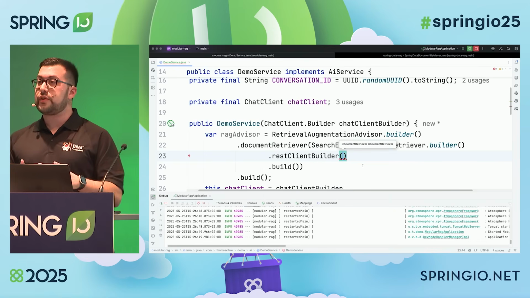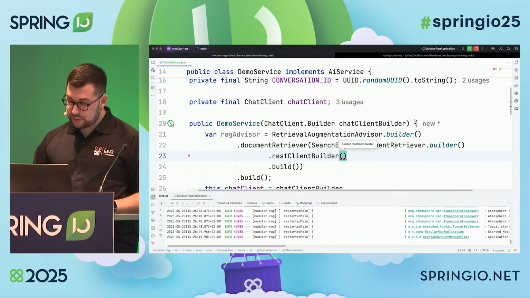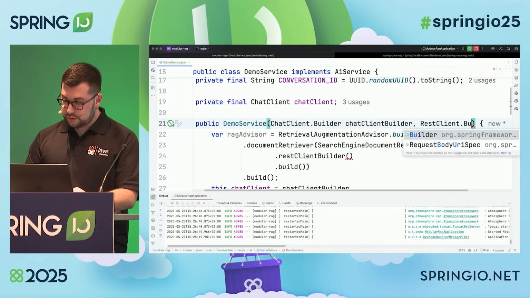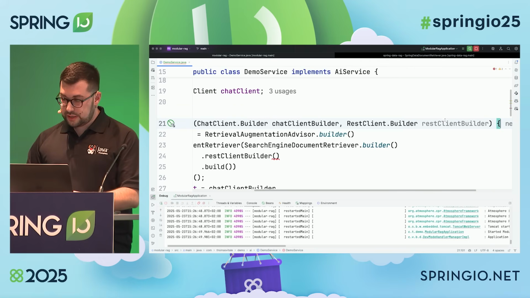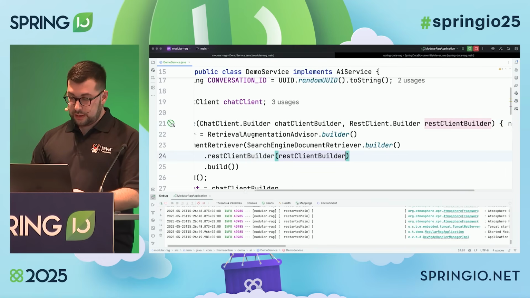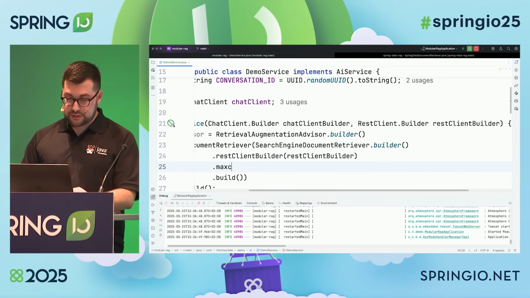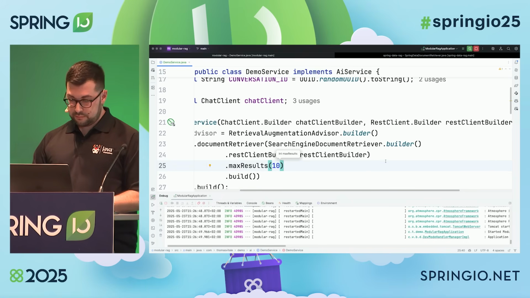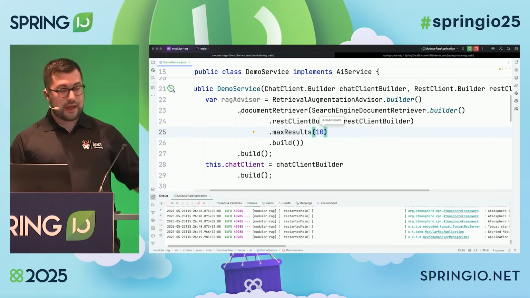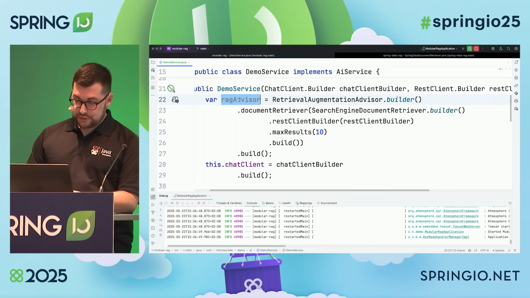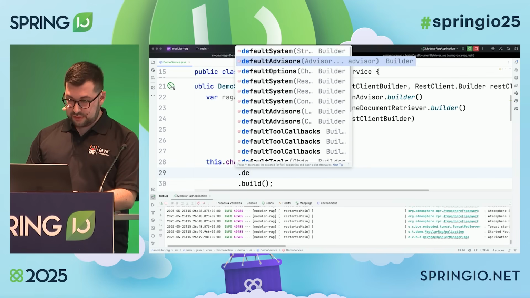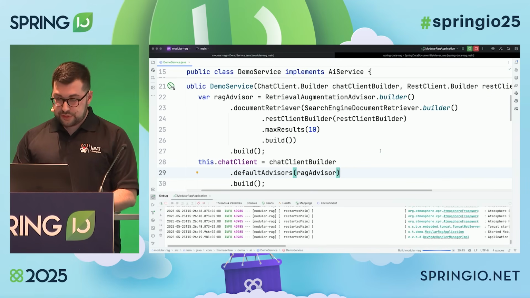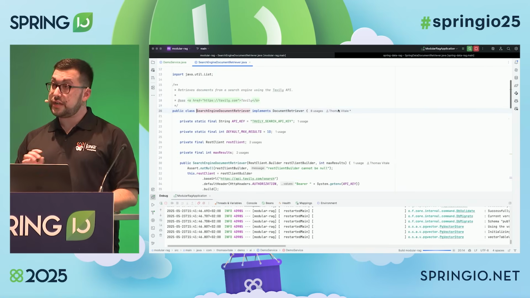This one, we said, performs an HTTP call to a search engine. So I'm going to use Spring's own REST client in order to perform that call. Let's provide a REST client builder like this. We can also specify additional information, for example, how many results I want to get back from the search engine. Let's say 10. OK. Now that I have defined my advisor, I need to pass it to my chat client. So I'll define a default advisor. Perfect.